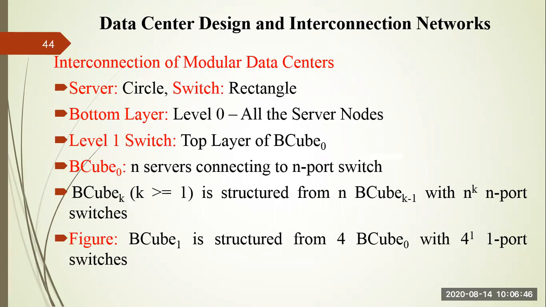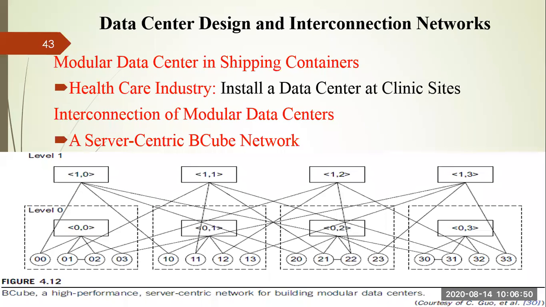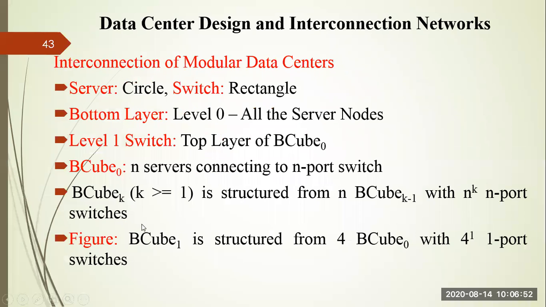So there is a logic here. Whatever you are seeing is a BCube 1. If you want to go for BCube 1, then you have to see the architecture of BCube 0. Similarly, if you go for BCube 2, then you have to go through BCube 1. Like that, you have to process, right? In order to go for the next higher architecture, you have to see the configuration in the lower architecture. So the formula says that BCube k is structured from n BCube k minus 1 with n to the power k n-port switches.